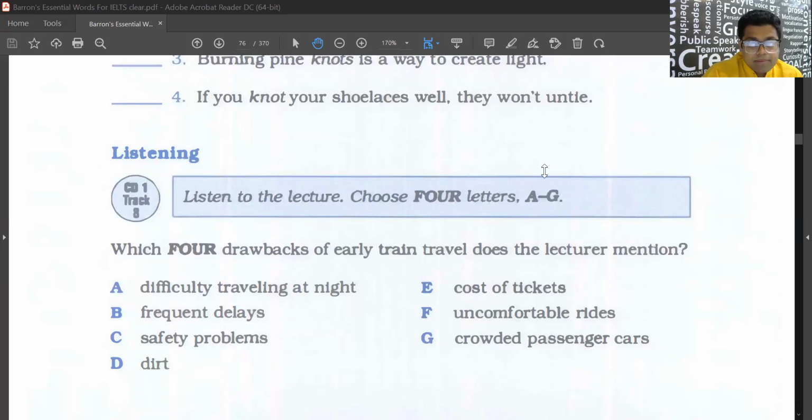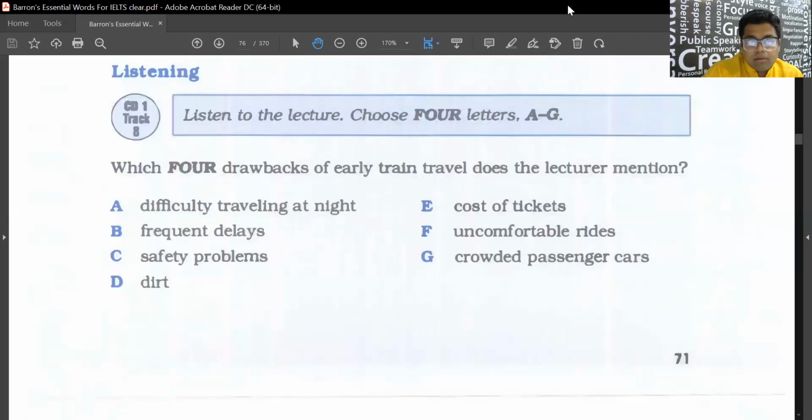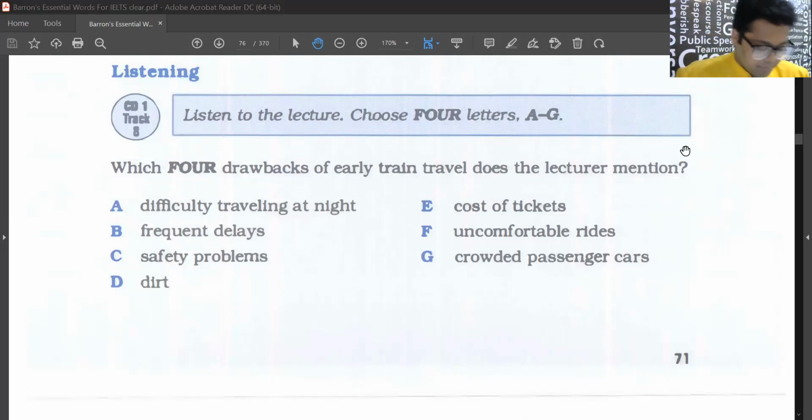So here. Train travel became increasingly common in the mid to late 19th century, despite the difficulties involved with this mode of travel. In many ways, trains were more efficient than other available means of transportation. But there were still drawbacks. Travel at night was tricky, for example, because trains lacked effective methods of illumination.